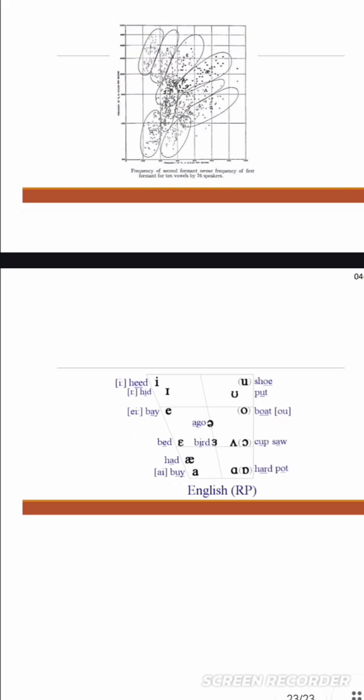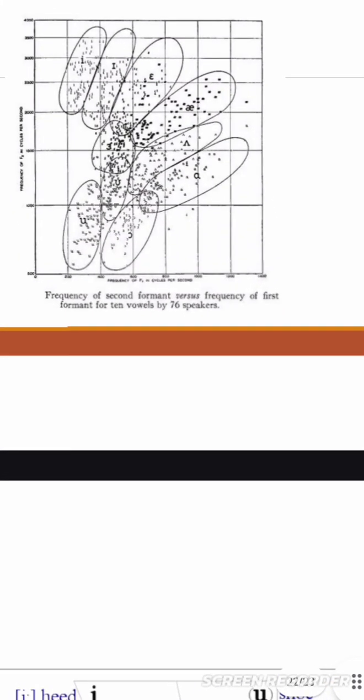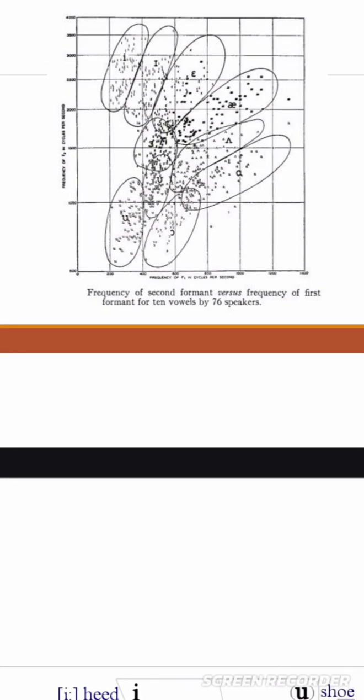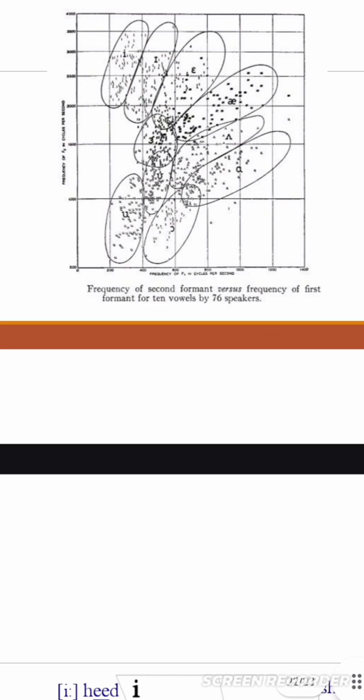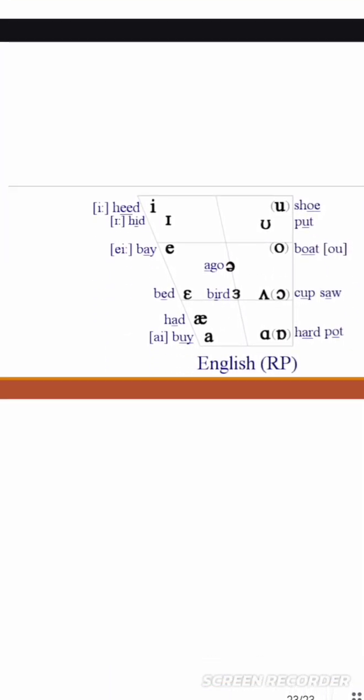And in this graph, the frequency of the second formant versus the frequency of the first formant of 10 vowels by 76 speakers. It is collected data from different speakers about vowel sounds. It is Received Pronunciation.